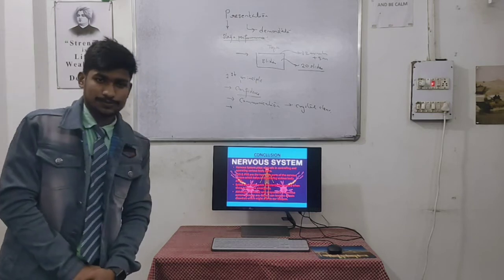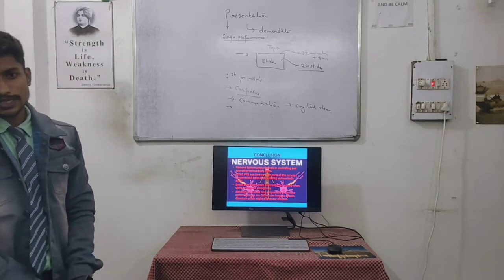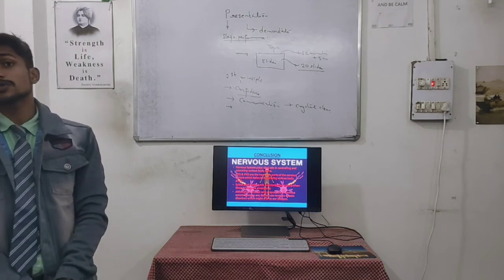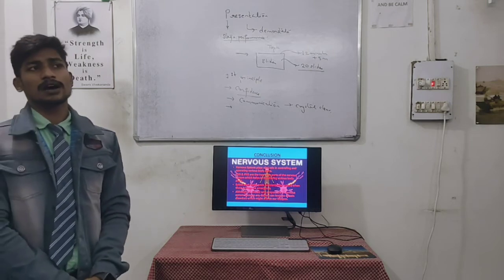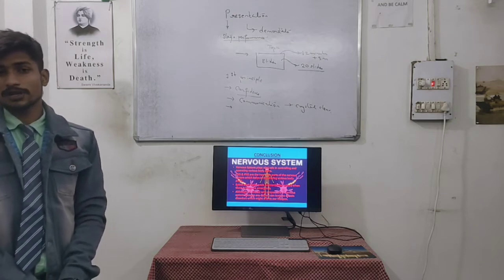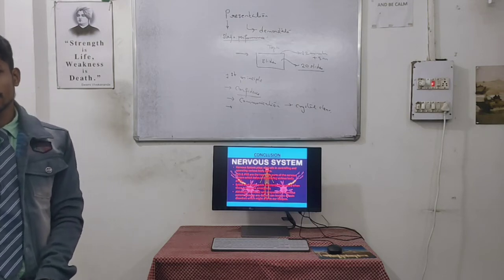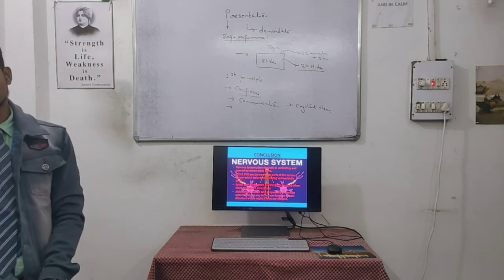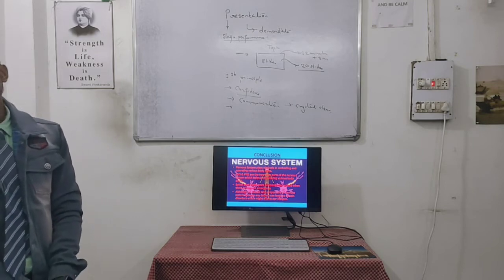Now the conclusion on the nervous system. The overall conclusion is that our nervous system is the master of the glands. It controls all the body parts, and it is essential, because if we don't have any kind of stimulus, then how would our body control the other organs? If we were not disturbed by any kind of stimulus, then we would attain equilibrium,